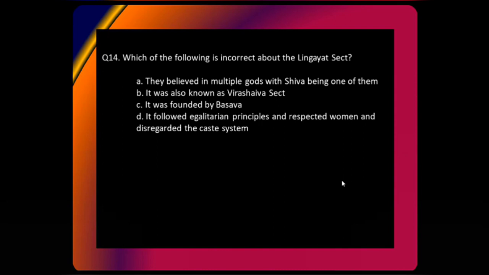Which of the following is incorrect about the Lingayat sect? They believed in multiple gods and Shiva being one of them. It was also known as the Veerashaiva sect. It was founded by Basava. It followed egalitarian principles, respected women and disregarded the caste system.